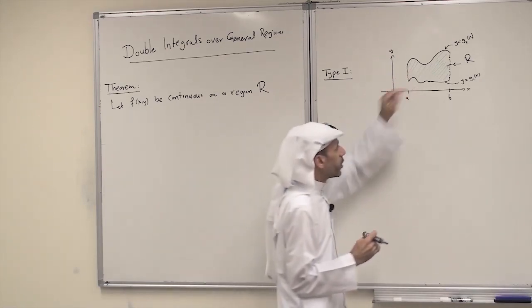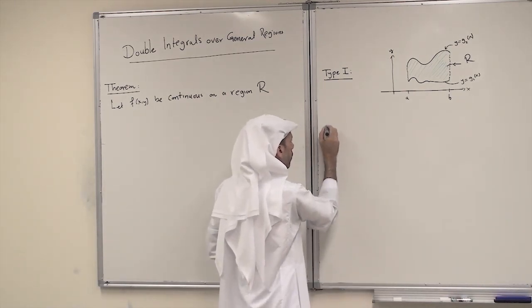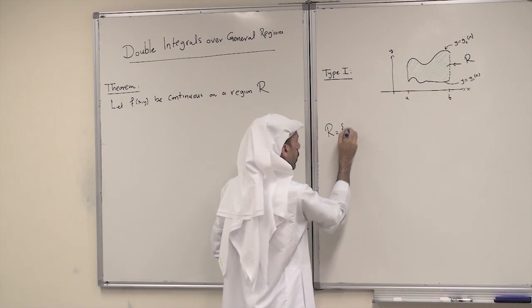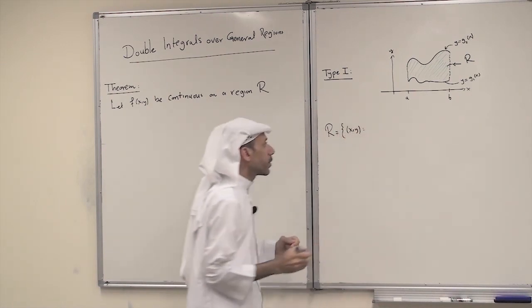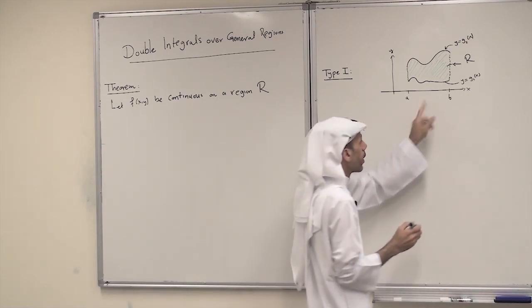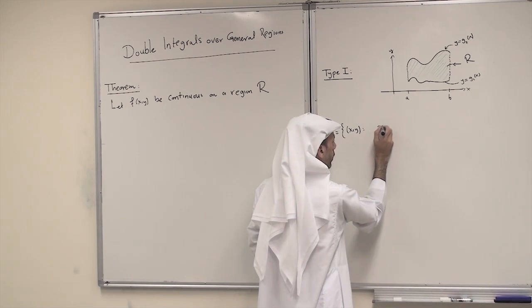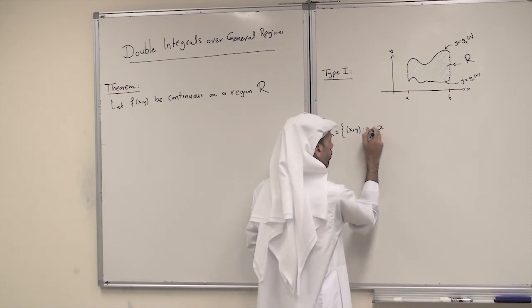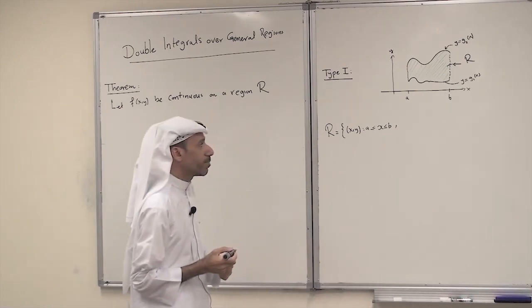We describe this region mathematically by the set notation as follows. The region here is the set of all points x y in the plane, such that the x values are between a and b, in the interval a and b.